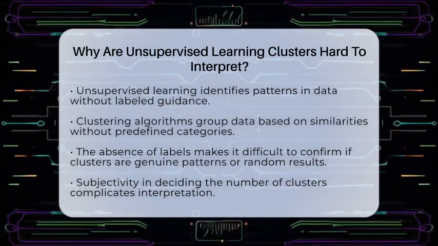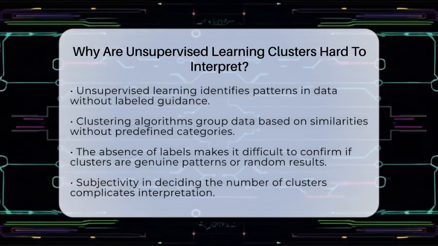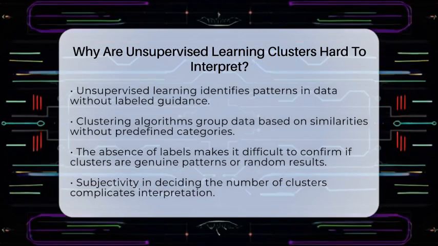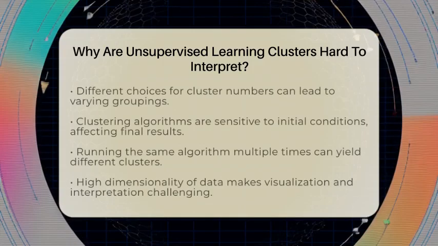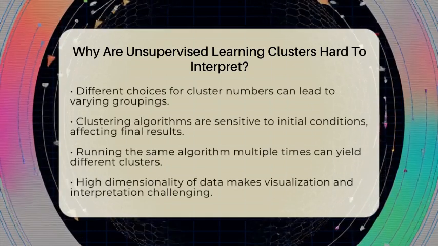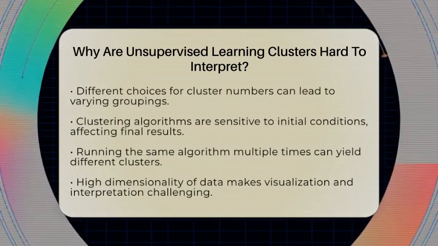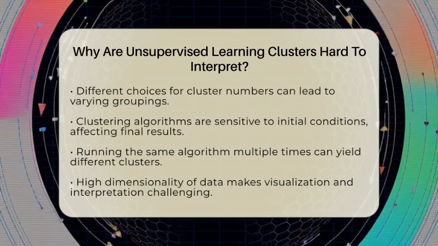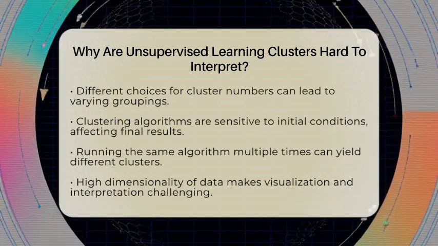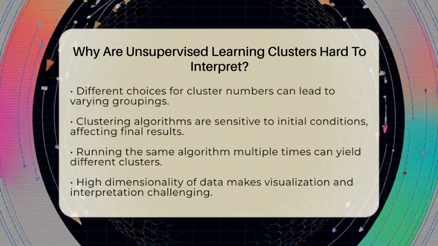results from the algorithm. One major factor is the lack of labels. Without labeled examples, we cannot determine if the clusters reflect real trends or if they are just artifacts created by the algorithm. This uncertainty can lead to confusion when trying to interpret what each cluster actually represents.